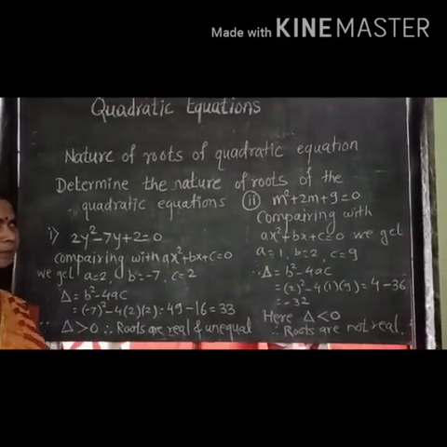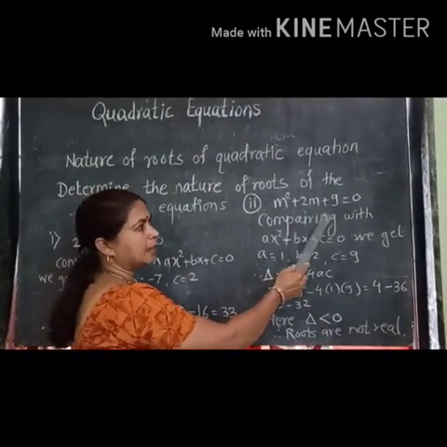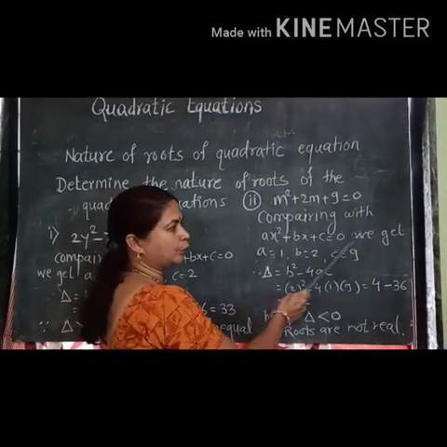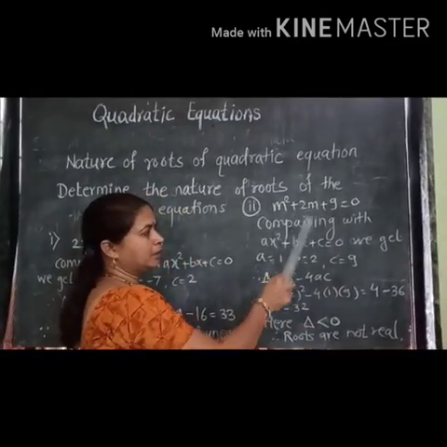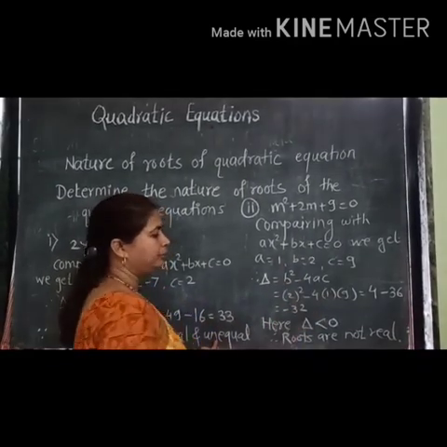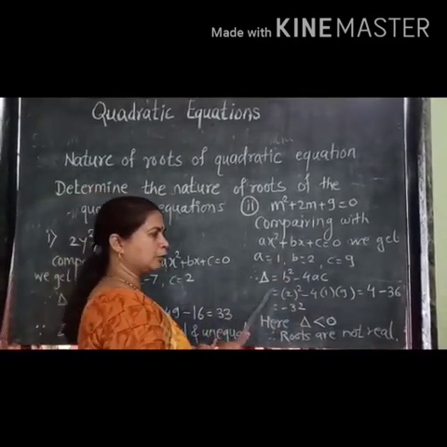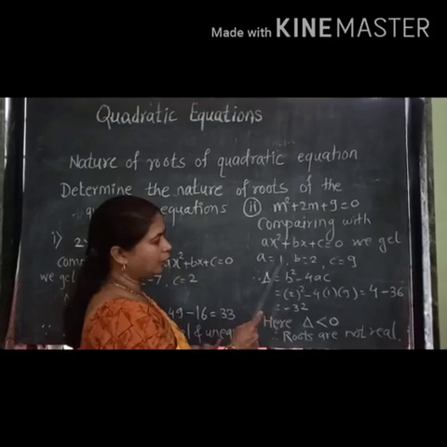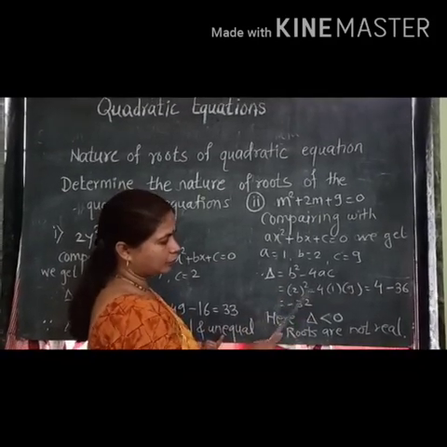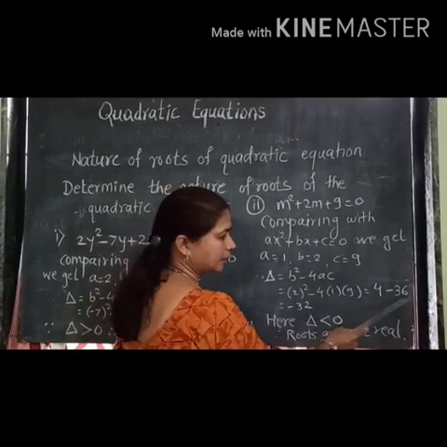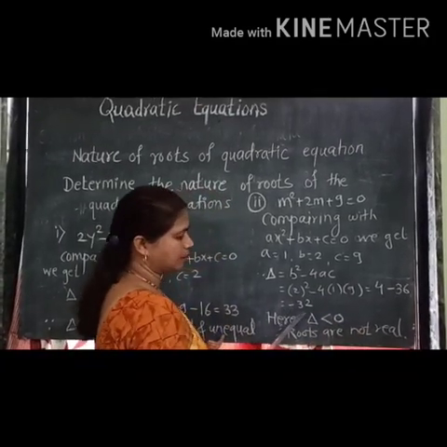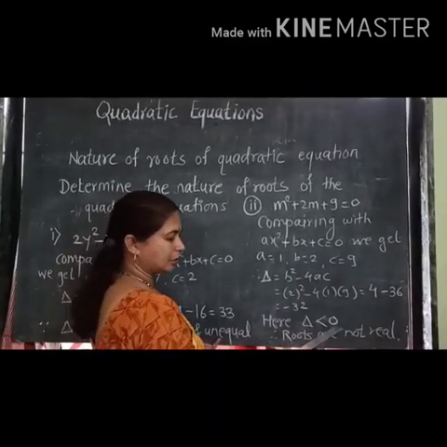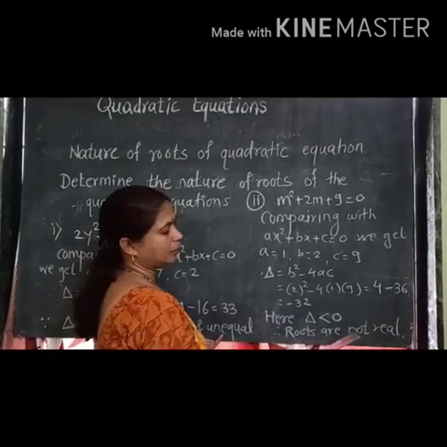See another example. m square plus 2m plus 9 is equal to 0. Comparing with ax square plus bx plus c is equal to 0, we get a is equal to 1, b is equal to 2 and c is equal to 9. The value of discriminant, that is delta, is equal to b square minus 4ac, that is 2 square minus 4 into 1 into 9. 2 square is 4, minus 36. The answer is minus 32, which is a negative number. That means here delta is less than 0. Hence roots are not real.